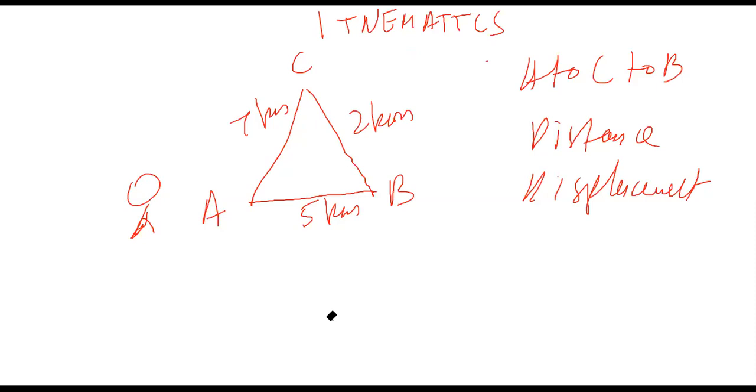Zainab, why is displacement 0 kilometers? It's not 0 kilometers. We are going from A to C and C to B. So the displacement is the shortest distance from your starting point. You started at A, and now you are standing at B. So it's 5 kilometers due east of A. Mustafa and Zainab, displacement is not 0. It's 5 kilometers due east of A. Okay.